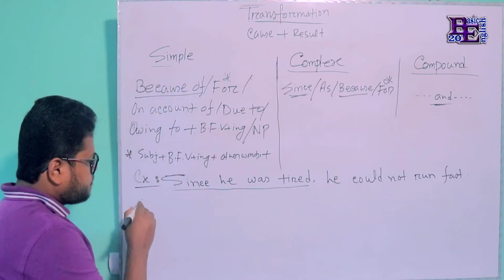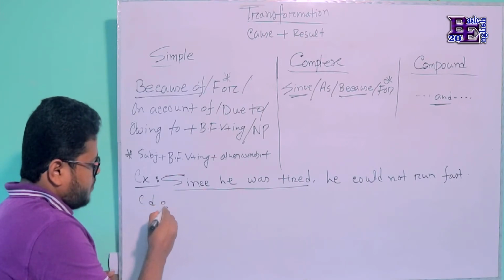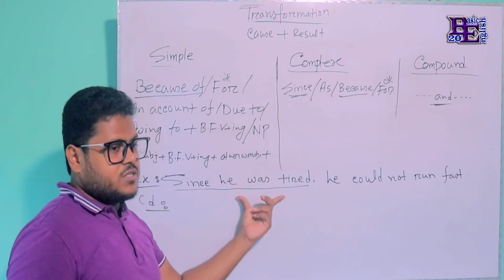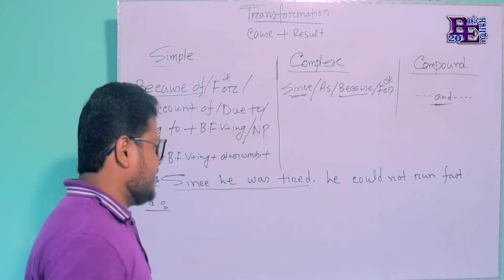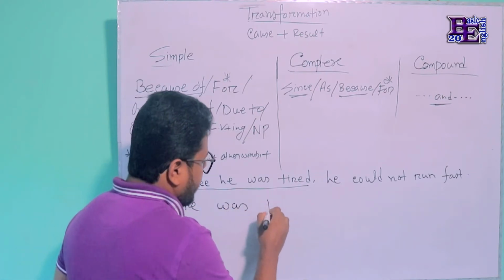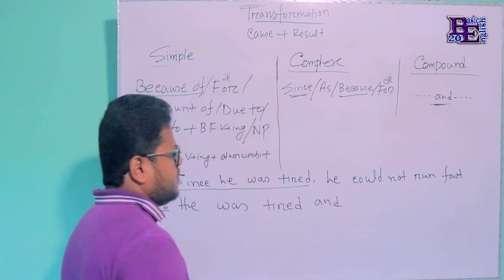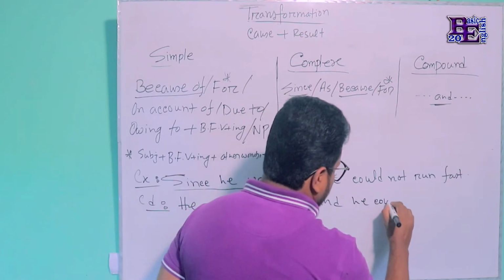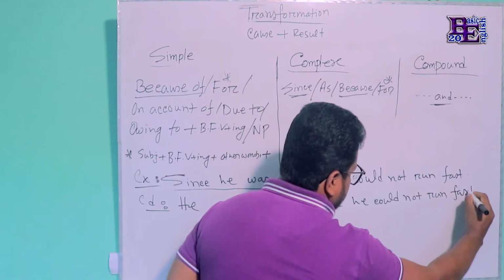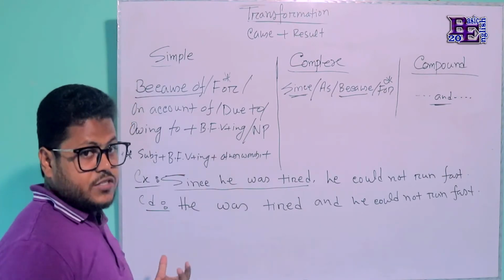So here, in case of transforming this into compound, it is very easy, as the reason is in the first place, so we don't need to inverse anything. Okay, so here: he was tired, and he could not run fast. Okay, and in case of simple, let's see the changes.